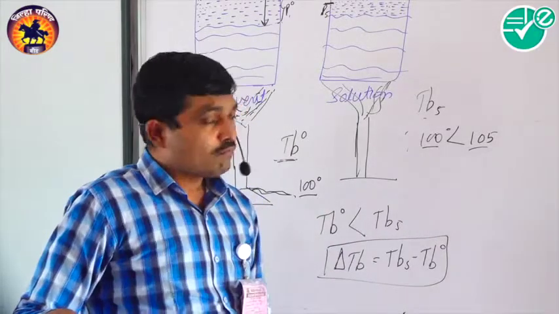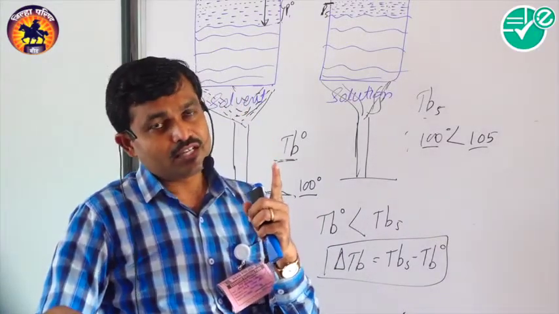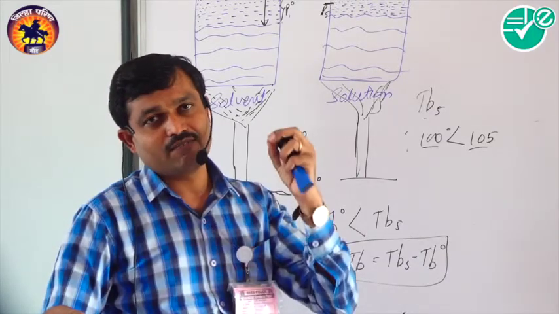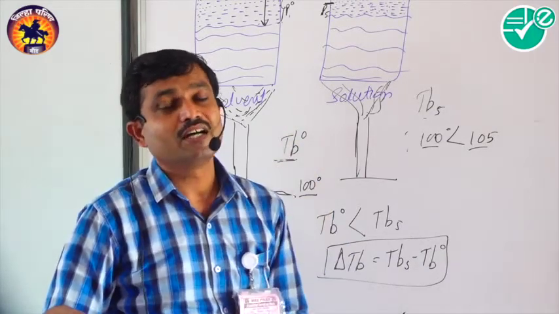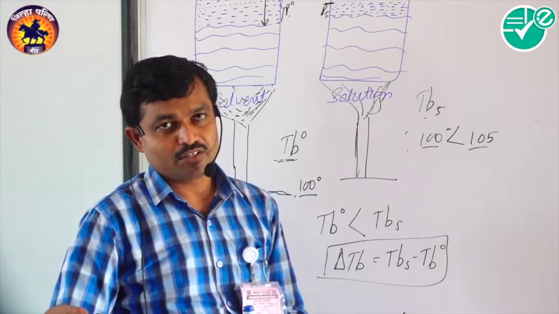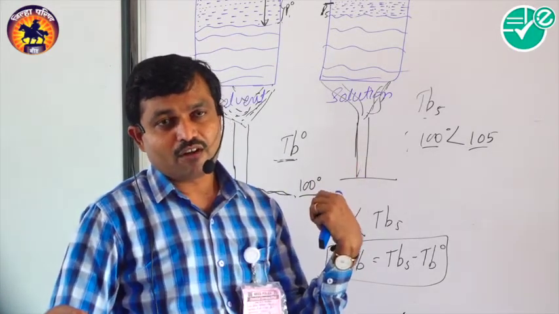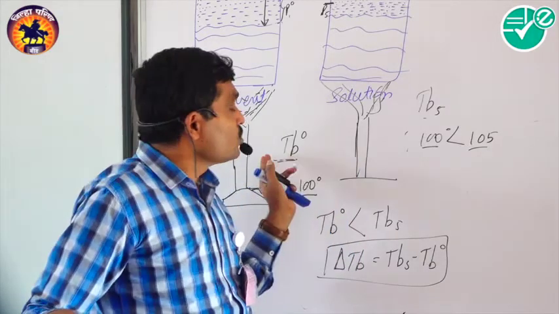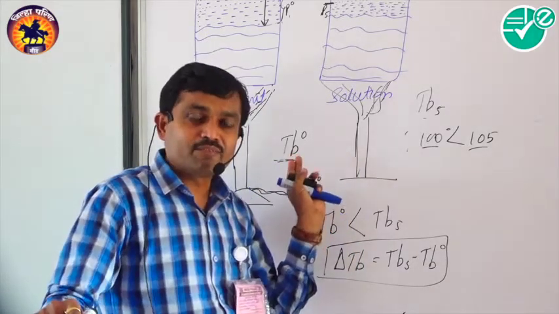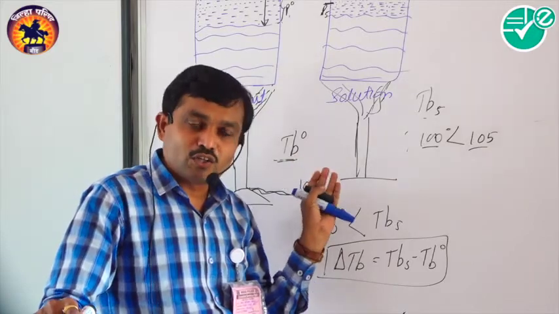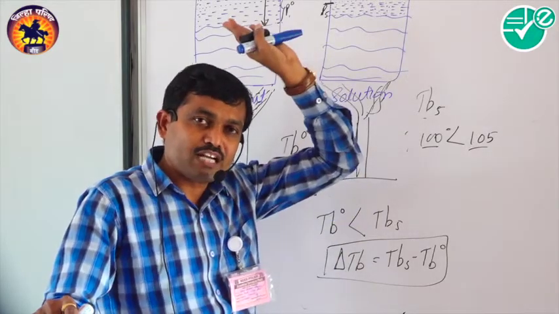So the first term we use here is boiling point: the temperature at which vapor pressure is equal to the atmospheric pressure or the applied pressure is called the boiling point. Here the vapor pressure of the solvent is higher, so it requires a low temperature to become equal to the atmospheric pressure.